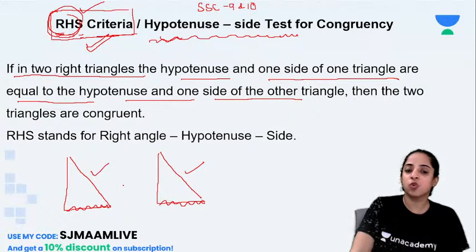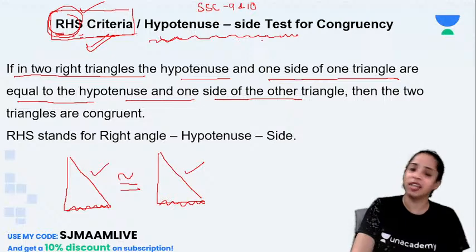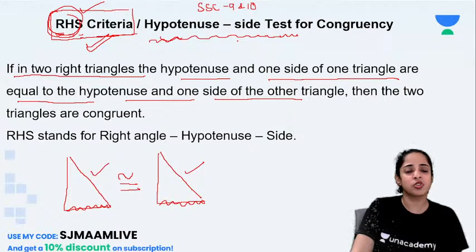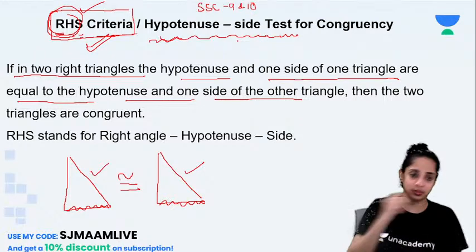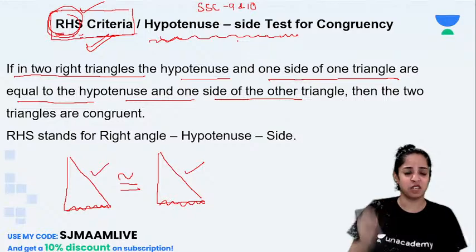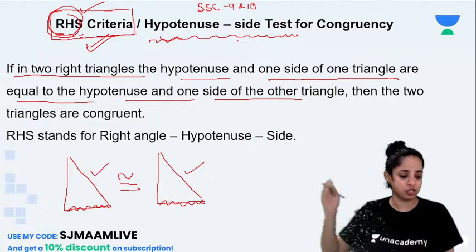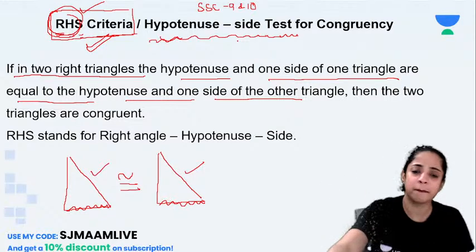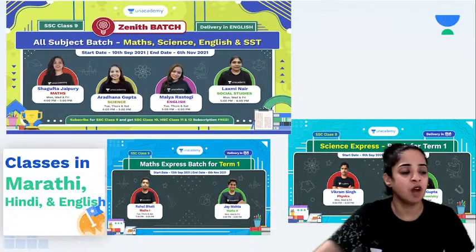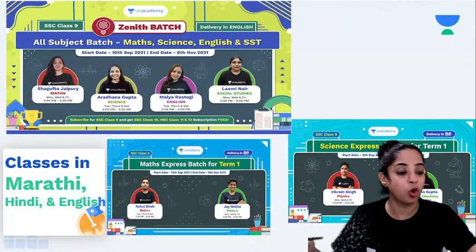If these two are the same, then we can say that these two triangles are congruent by hypotenuse side test or hypotenuse side congruency, or we can also write RHS criteria. RHS stands for right angle hypotenuse side. Clear? Okay, so now we will go for some poll questions for you.